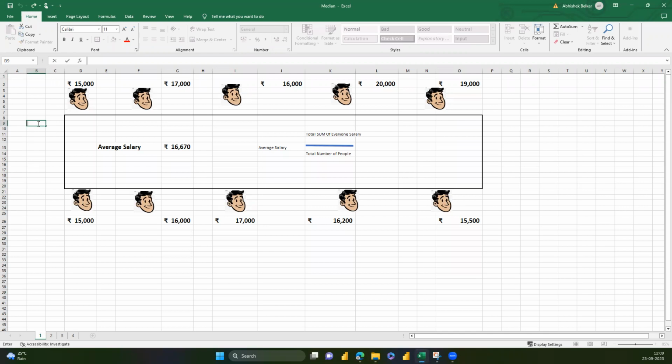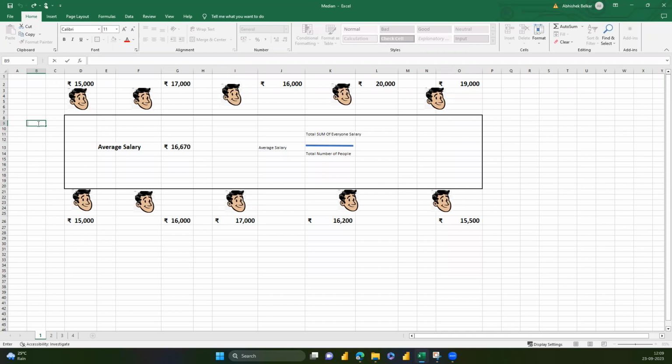Today we'll try to understand what is median. So in school we have learned statistics in not a very great way. So today we'll try to understand that in the most non-mathematical way possible, in the most fun way possible.